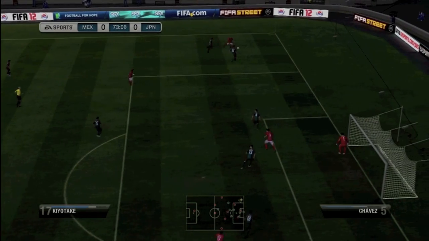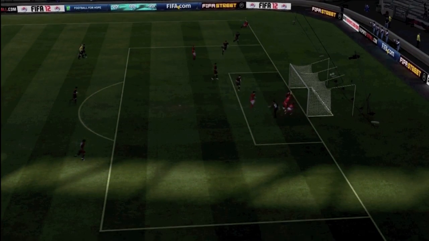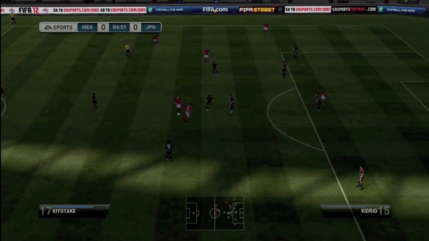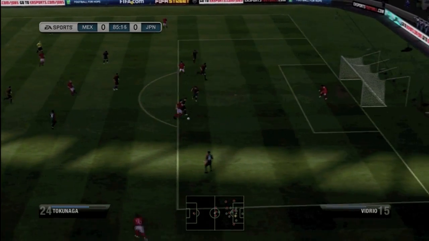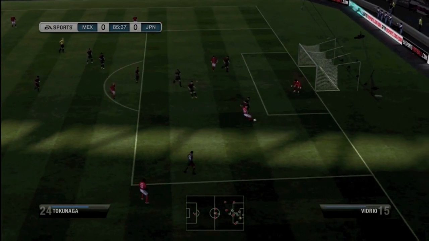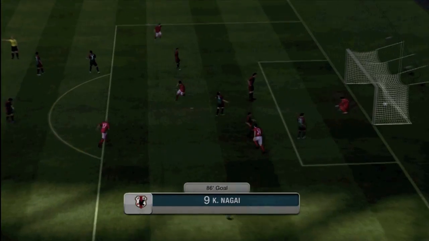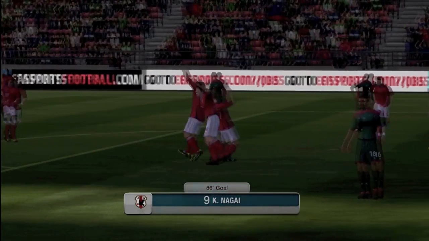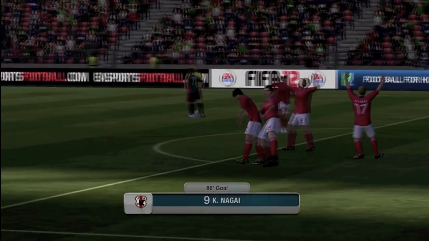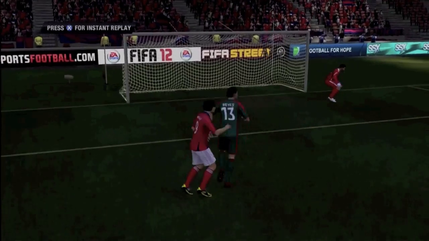That might be massive, because now we can see Japan starting to finally get some attacks on, and that head was just going above the bar, unfortunately. But again, a deflection, which is going to go off of a Japanese player, goes across to Nagai, and I don't know how to pronounce this guy's name, Nagai, whatever, but it's a Japanese goal. They'd done none of the attacking early on.